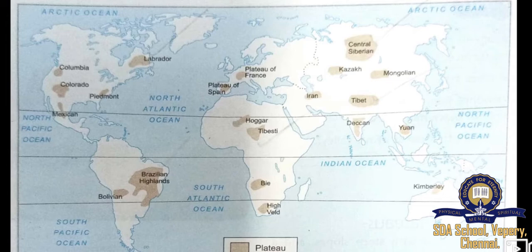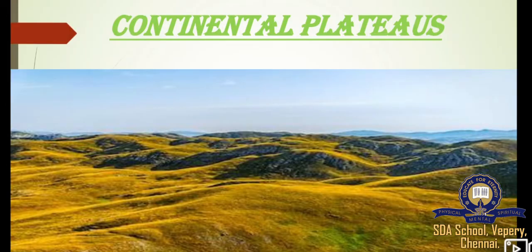Below this plateau we are going to see about the continental plateaus. What is a continental plateau? The continental plateaus are extensive plateaus which rise abruptly from the bordering lowlands or from the sea. This type of plateaus seldom have mountain rims. The plateau regions of South Africa, West Australia, Greenland, and Antarctica are examples of continental plateaus.